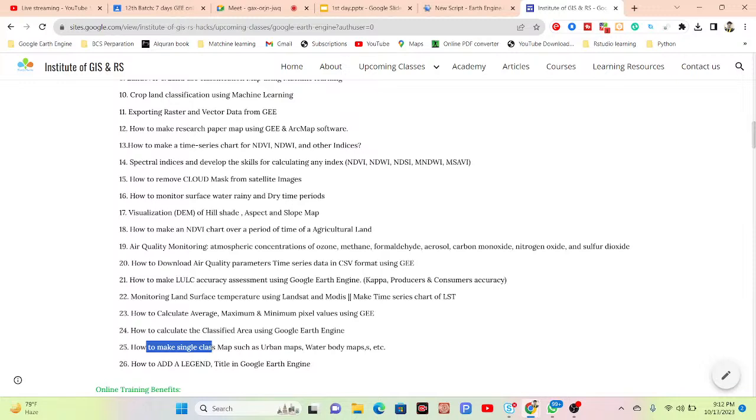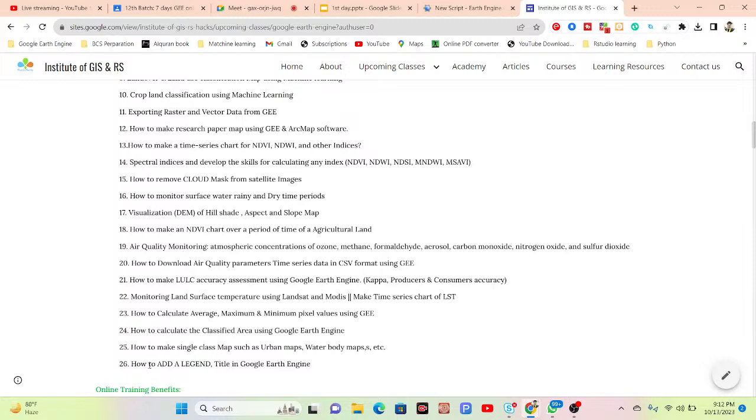So for that, you have to create the urban map. We also try to discuss how to make any single class map. Suppose you need only the urban, how can we easily create it? You need only the water body map, how can we easily create the water body map? This type of thing I also try to discuss.